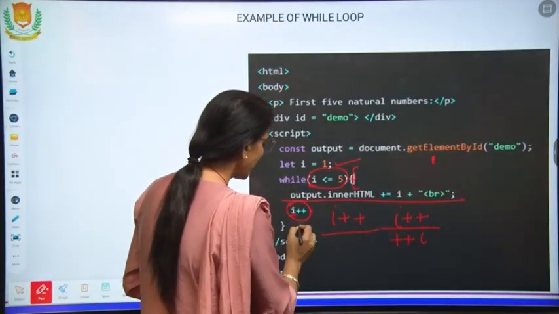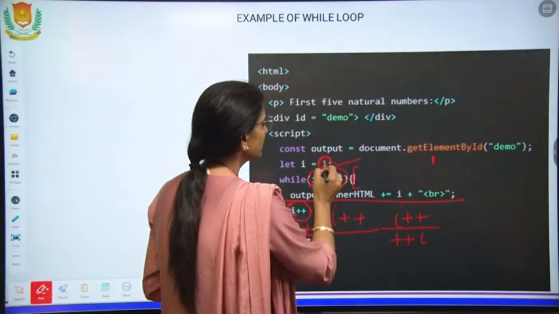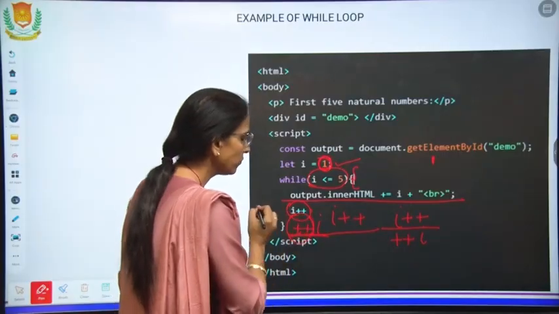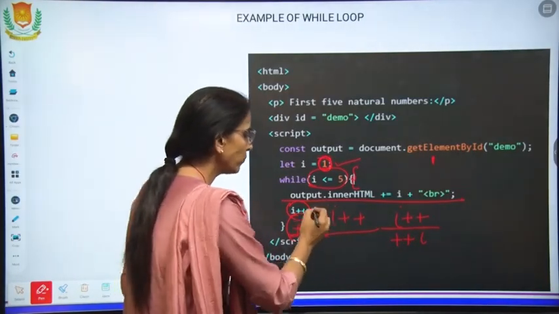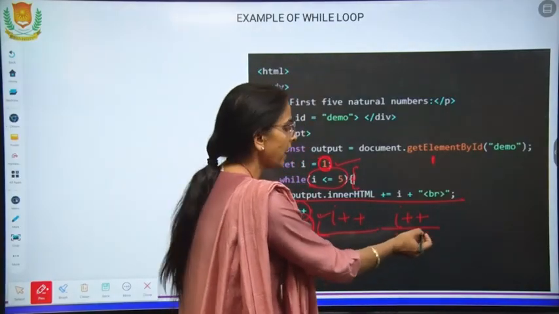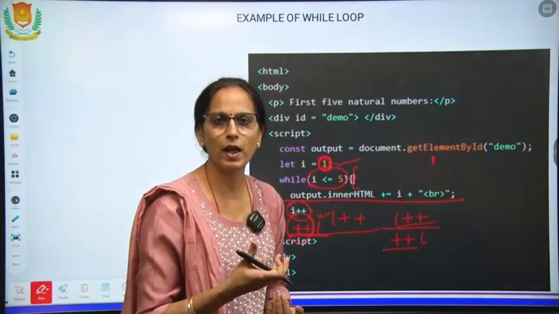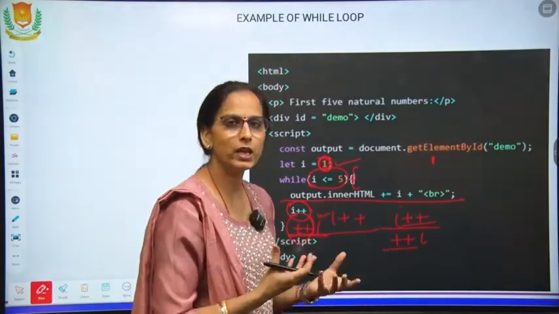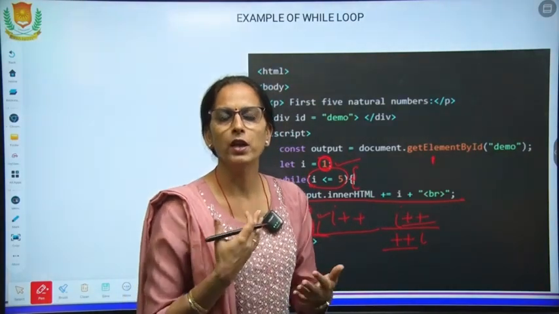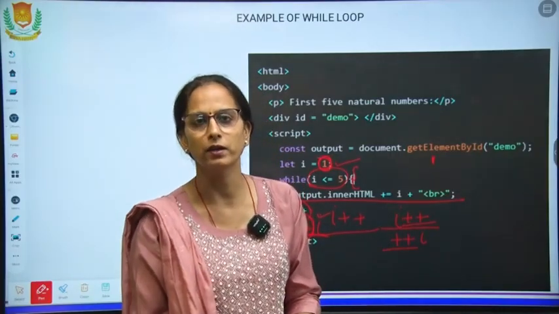If here we write plus plus I, then whatever is the value in I will be incremented first and then it will be printed. So it is known as pre-increment and post-increment. These are the basic concepts of programming. They are logically very useful in specific cases. Sometimes you want the value to be increased first and then printed.